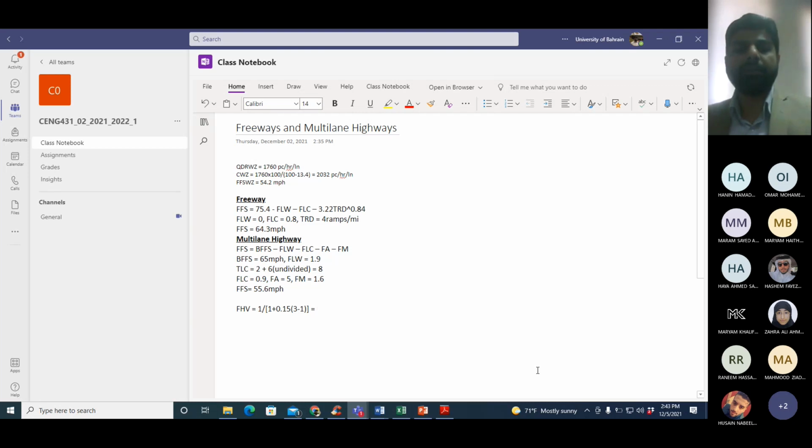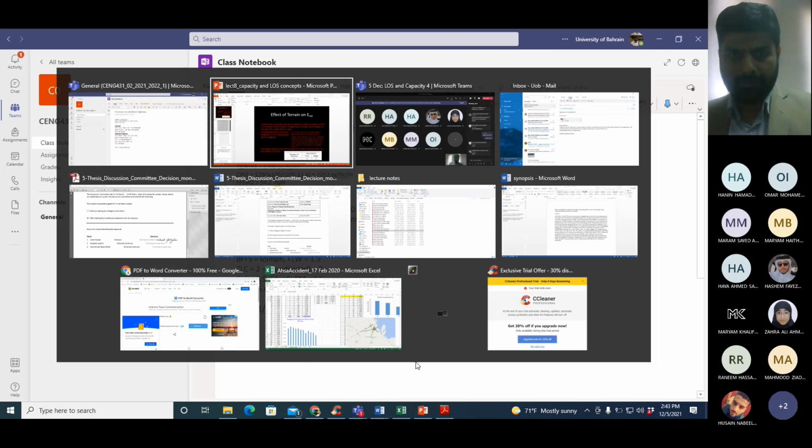This gives me the value of FHV, the factor for heavy vehicles: 0.769.